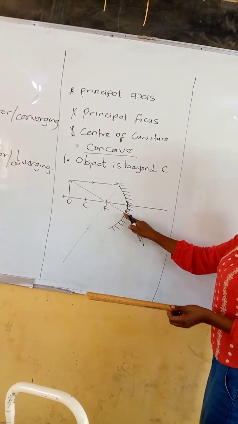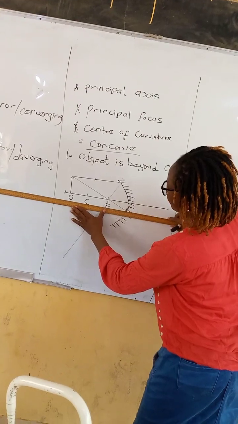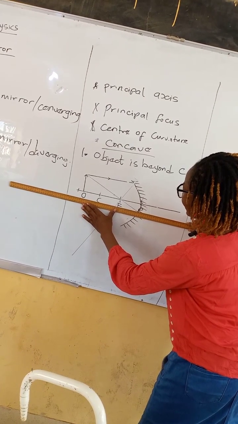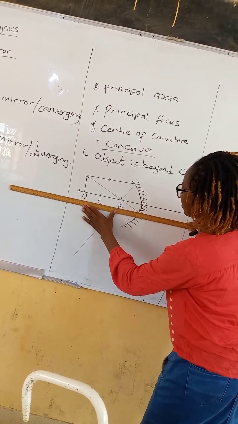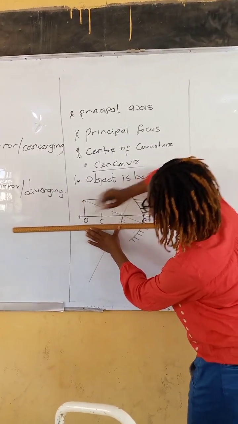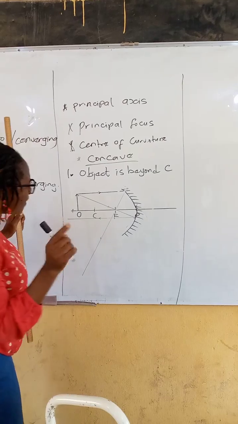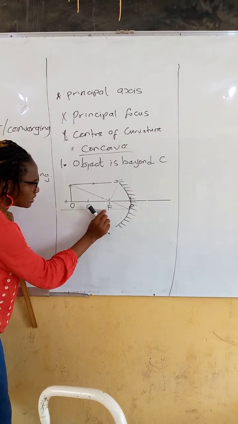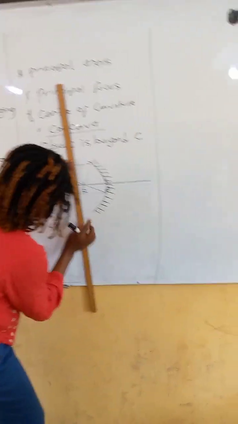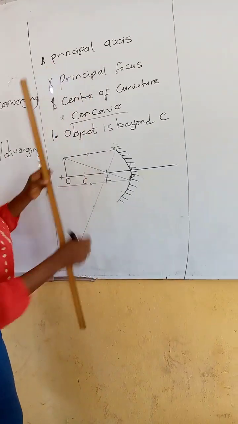So now after reflection, it will be parallel now. You see am? So now I will draw my parallel from that point where it touch the mirror. I will draw parallel line. Now you follow me? See am here. We draw parallel line. So this is my arrow. So if you check am, you go get one particular spot where they will meet. You see the point where they meet. At that point now you go come draw your straight line for that part there. So now my marker don't do.